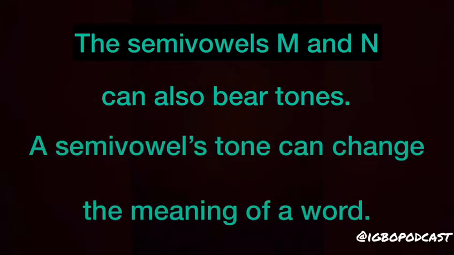M and N, the semivowels we mentioned before, can also bear tones like the regular vowels. The meaning of a word can be altered by that tone, and so let's look at some words containing M and N semivowels as examples. Mma, good, is a high tone and a mid tone.